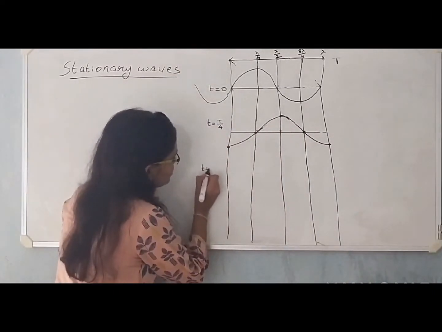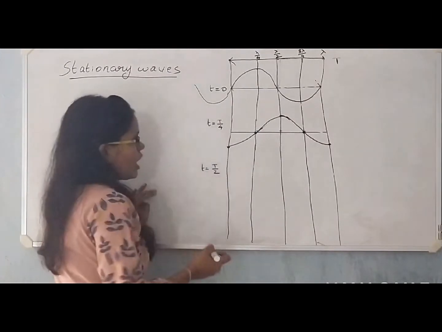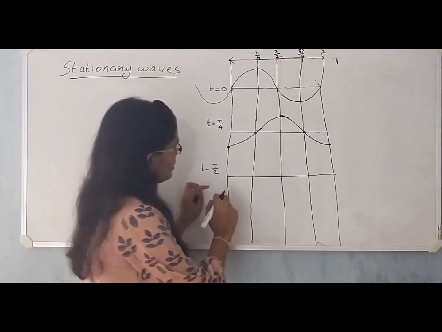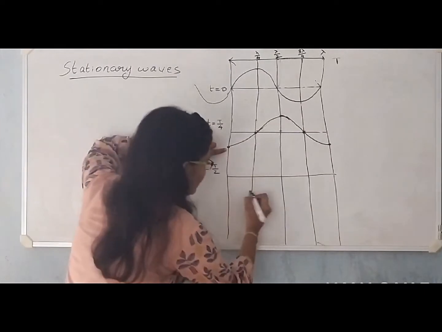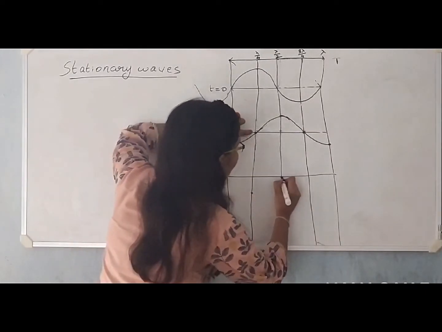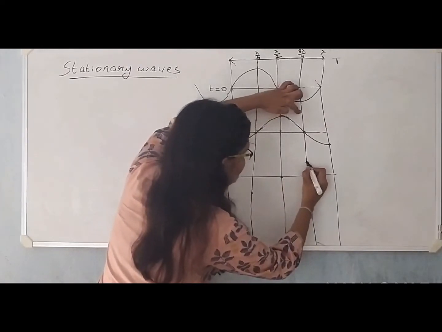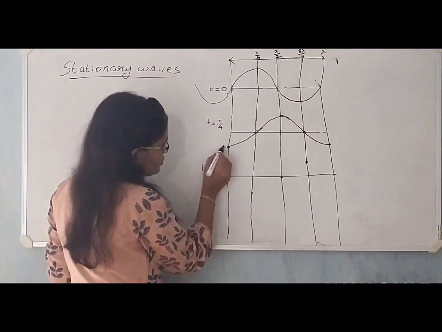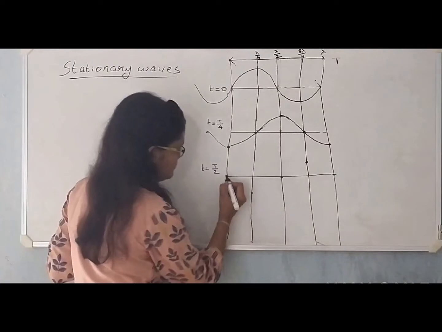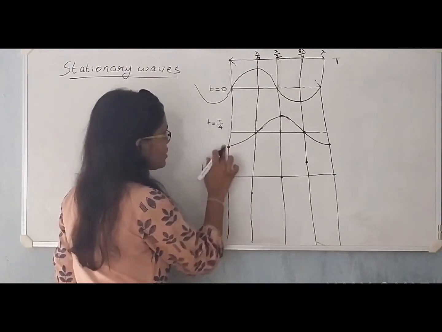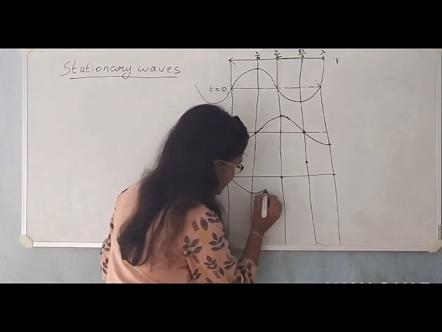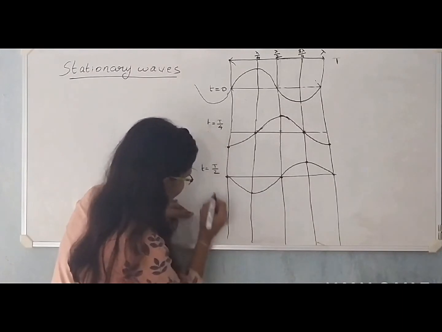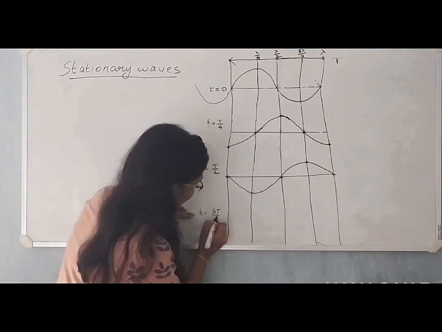Now at t equal to half of the time period, how does the wave look here? This trough moves here, this node moves here, this crest moves to this position, and this node moves to this position. Here at this point it is a trough, so the previous point might have been a node. So this node moves here. When I join them, it appears something like this. Now at t equal to 3T by 4.